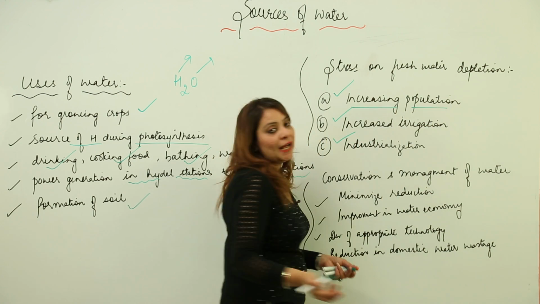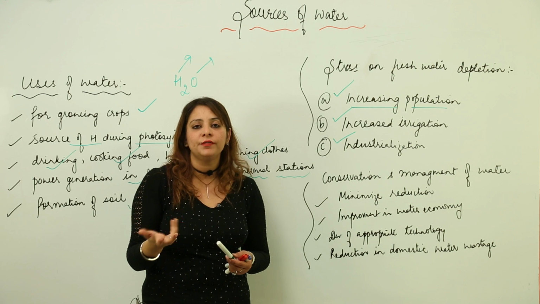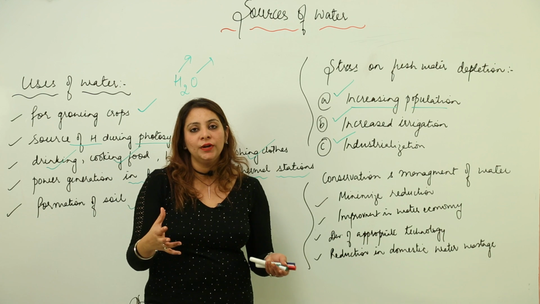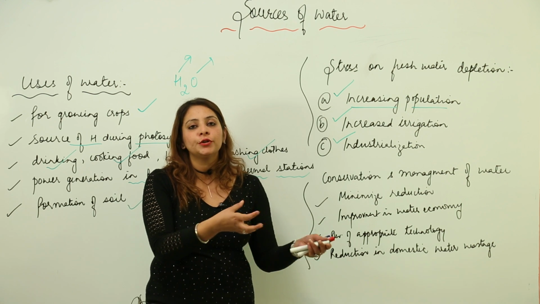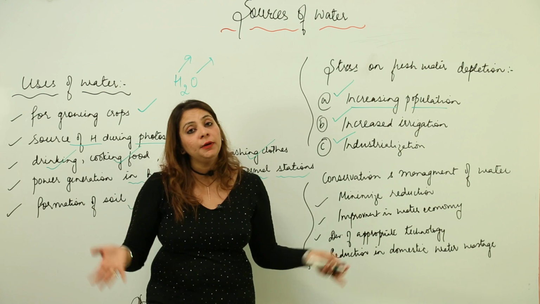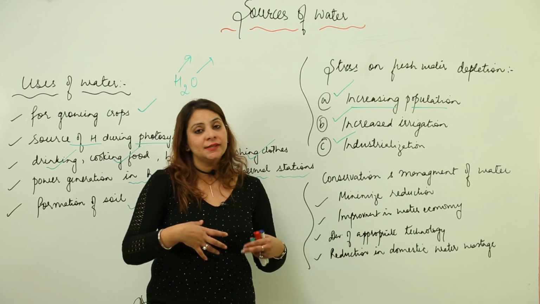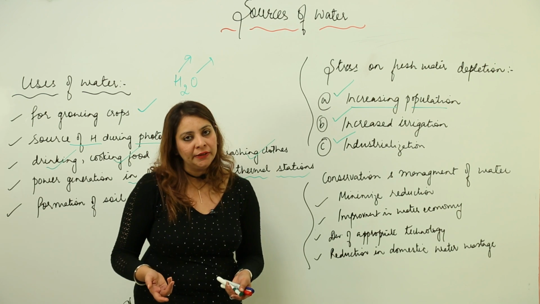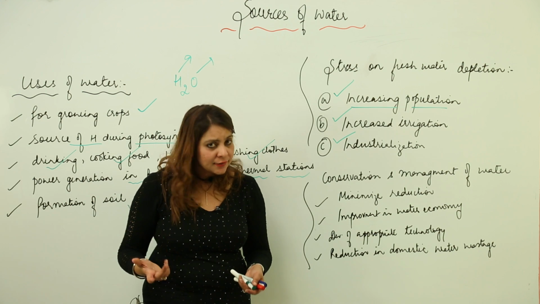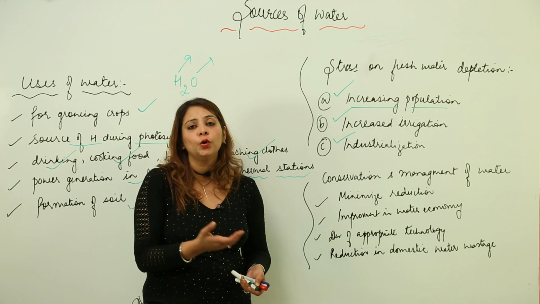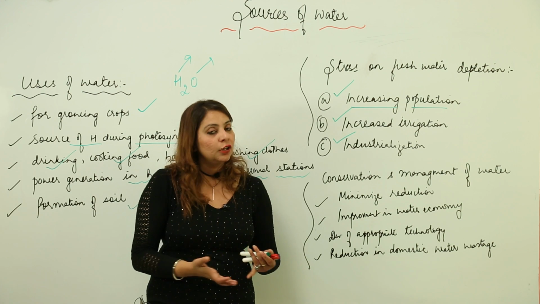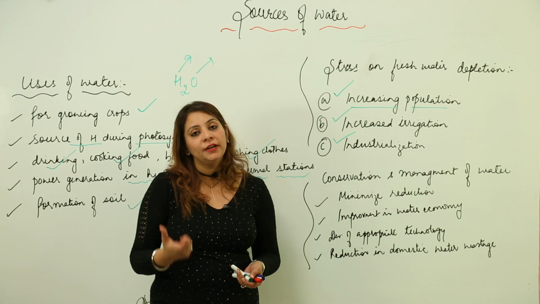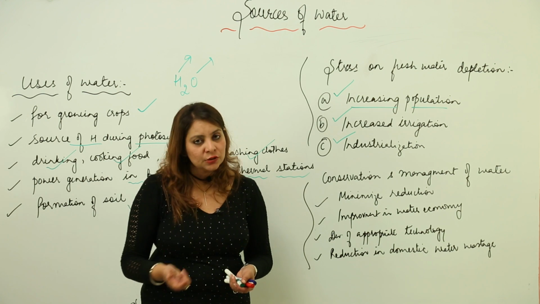Increasing population will directly increase the use of water. If suppose we have a country in which there are only a few people, they will utilize water in a lesser amount. But if we have so many people in the country, dependent on a single source, then obviously with the increase in population that source will get depleted, or be under stress, because everybody is using that water for drinking, washing clothes, bathing, and for various other domestic activities. So with the increase in population, obviously this natural resource will be under stress.